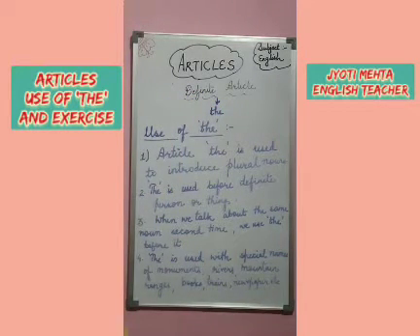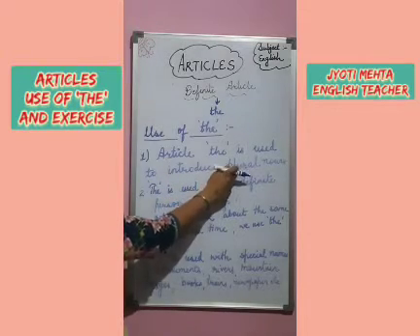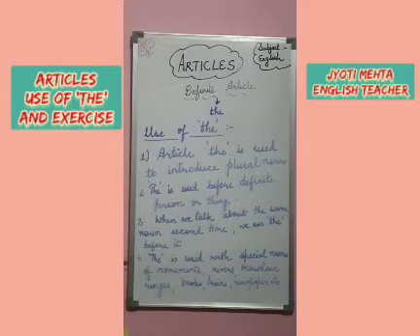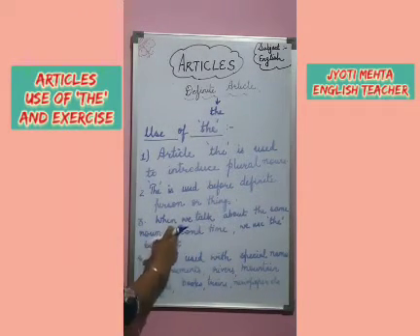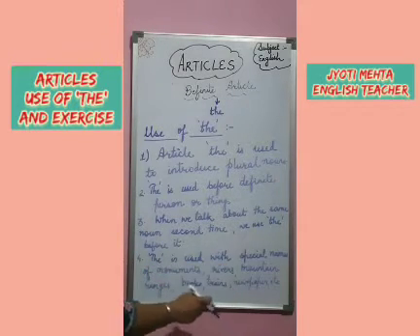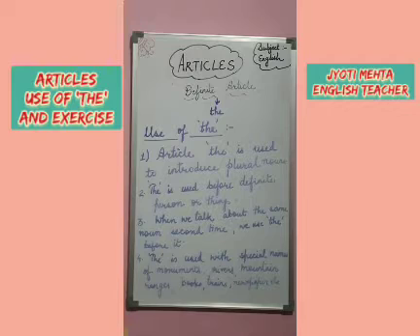So always remember where to use the. The is used before plural nouns. The is used before a definite person or thing. The is used when we talk about the same noun the second time. Next, the is used with special names like the names of monuments, rivers, mountain ranges, books, trains and newspapers. And the is used with unique things also, like the earth, the sun, the moon. Right? So remember all these points. And next we will be doing exercises on articles.